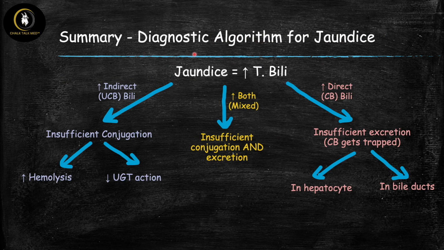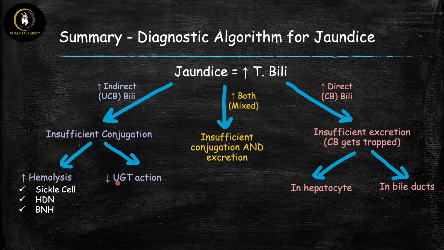All right, so now let's summarize by getting back to our diagnostic algorithm for jaundice just to revisit it. Let's start over here with our indirect bilirubin bucket. These are high levels of unconjugated bilirubin, so the problem was insufficient conjugation. So we had increased hemolysis, like in sickle cell, G6PD deficiency, hemolytic disease of the newborn, and benign neonatal hyperbilirubinemia, where we had a physiological increase in fetal red blood cell turnover.